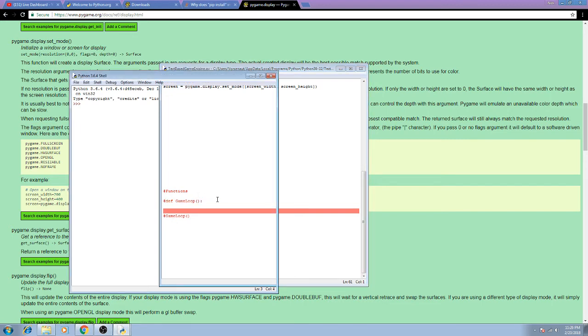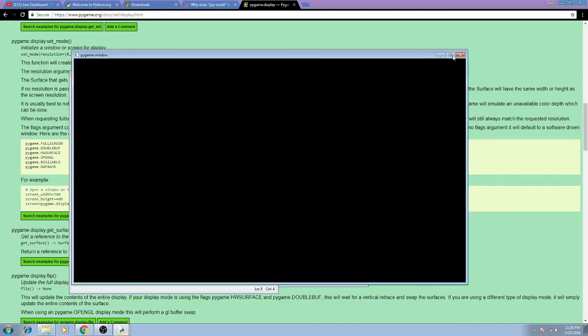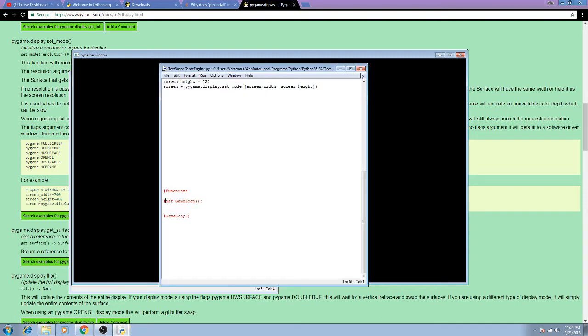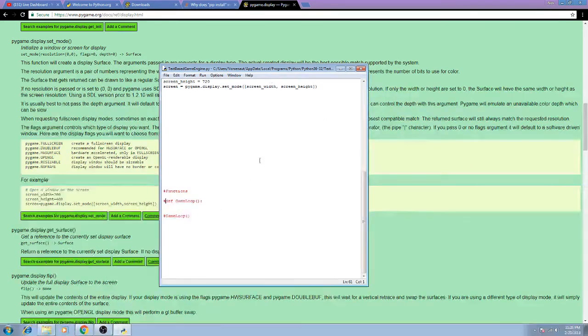Right, we go ahead and run this, the window opens up, but we can't actually exit it, and that's because we have to write a function that will allow us to do that. So we need to close the Python shell, and that'll close our program. Very nifty feature there.